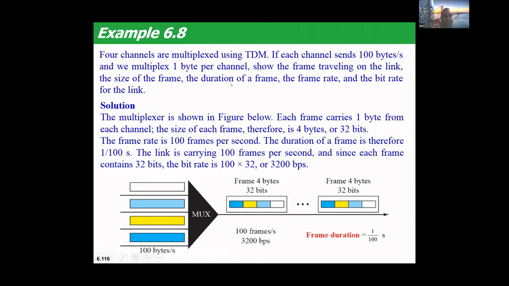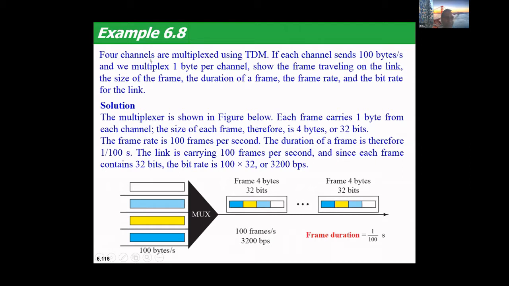And the frame rate: how many frames are going? It is given that the frame rate is 100 frames per second. And the total bit rate is 100 frames into 32 bits, that is 100 frames into 32 bits per second. So I'll be getting 3200 as the bit rate, 3200 bits per second.